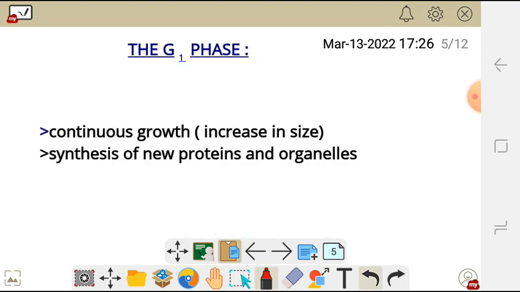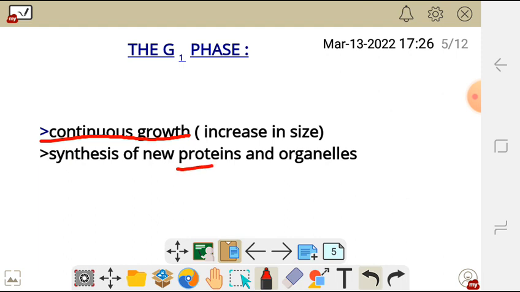Under the G1 phase of interphase, the cell continues to grow by increasing in size, and the synthesis of new proteins and organelles also continues.